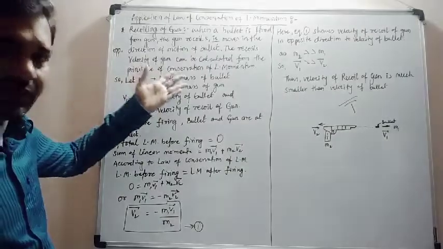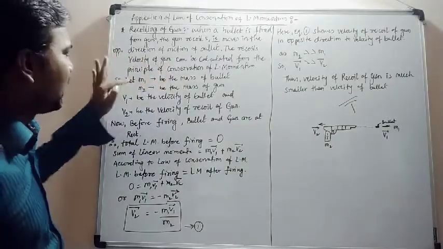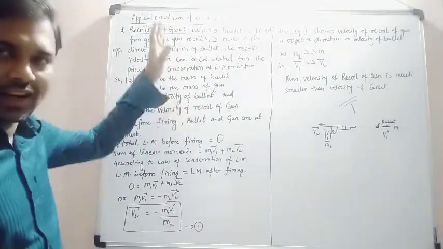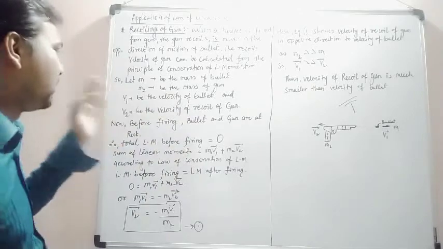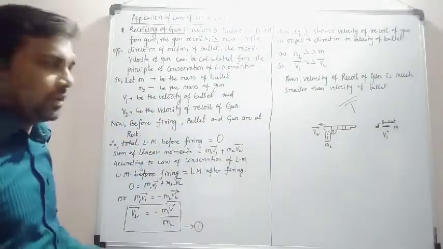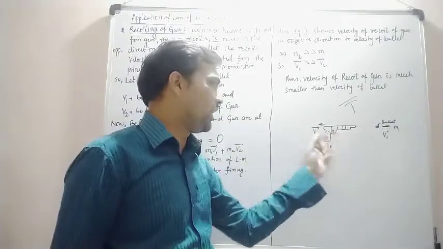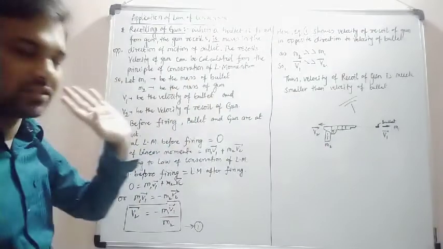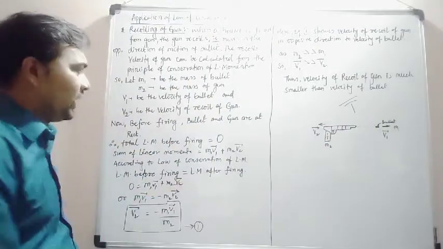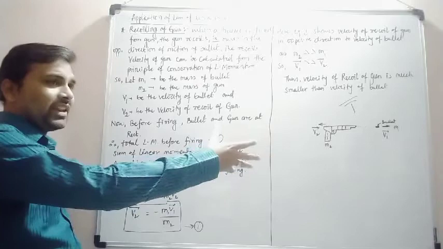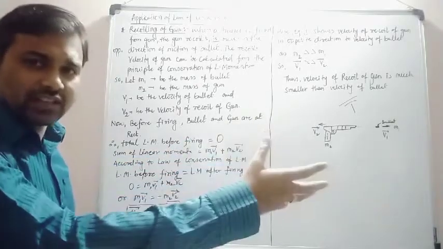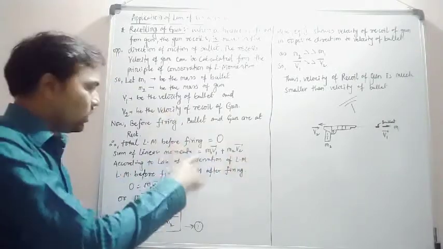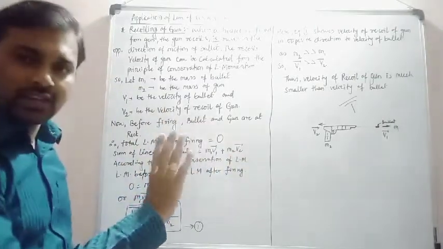So we'll start with this. Let m1 be the mass of the bullet, m2 be the mass of the gun, v1 be the velocity of the bullet, and v2 be the velocity of recoil of the gun. Before firing, when the gun is fully loaded and the bullet has not come out, the bullet and the gun are at rest, both stationary. There is no motion and no velocity, so the linear momentum before firing is zero.